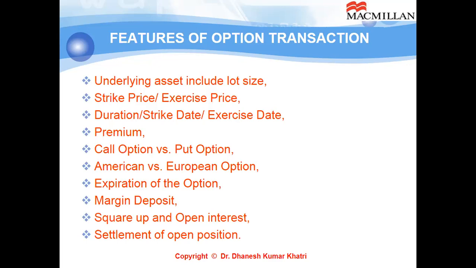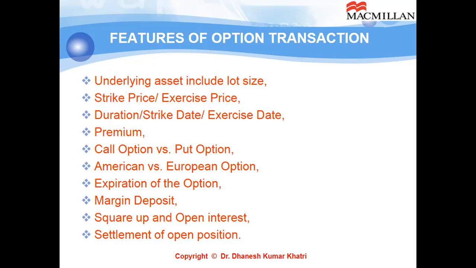So if on 2nd April you buy a CA, that is a call American option, on the underlying asset Reliance for one lot, meaning here 200 shares, you pay the premium immediately. You decided a premium of 10 rupees per share. So 10 times 200, because 200 is the lot size for one lot. You have paid 2000 rupees on 2nd April to the seller of the option. Now, being the buyer of a call American option, you can exercise from the very next moment you have purchased the option. That means from 2nd April itself, and this right is valid till the last Thursday of June. So that is an American option. So we can have call American, call European, put American, put European.